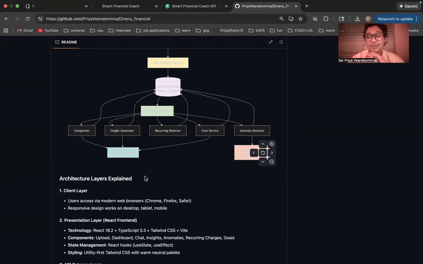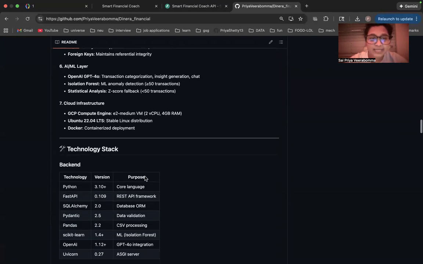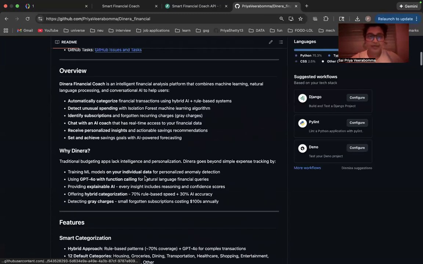And also, including me, there will be many people who just forgot about subscriptions, let it be Spotify, Amazon, or some random ones we just wanted for a free trial, and we are stuck with it and I've totally forgotten about it. So Dinera detects the pattern, understands if there are any such subscriptions, and flags it to us so that it's easily visible if there are any recurring patterns going on. So this is a simple overview.